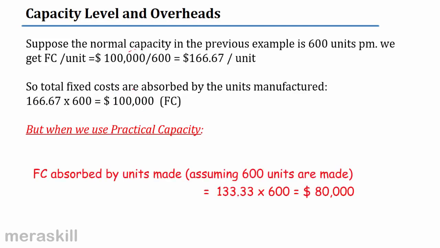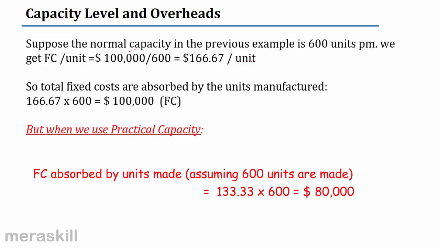Suppose we use practical capacity. Fixed cost absorbed by units made, assuming 600 units are made, would only have been 80,000. Yes or no? Students, I hope I'm not rushing. Just see if you're clear.